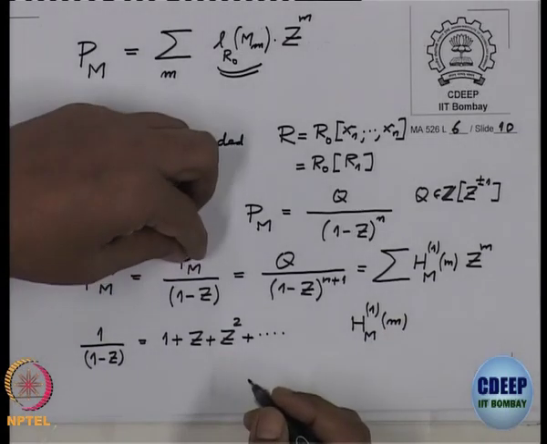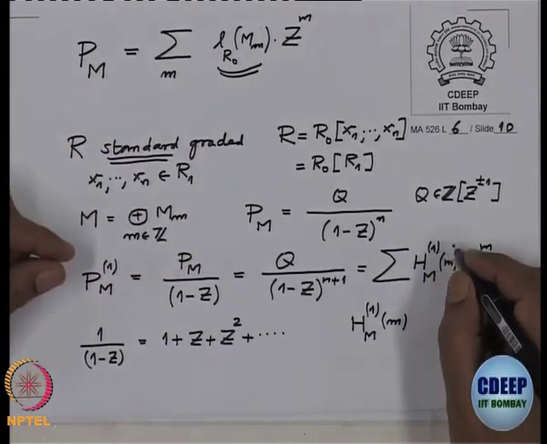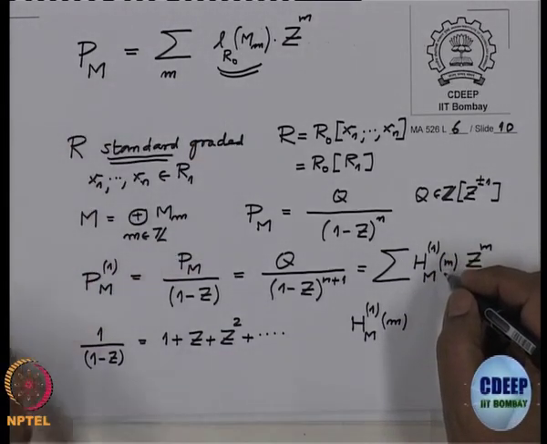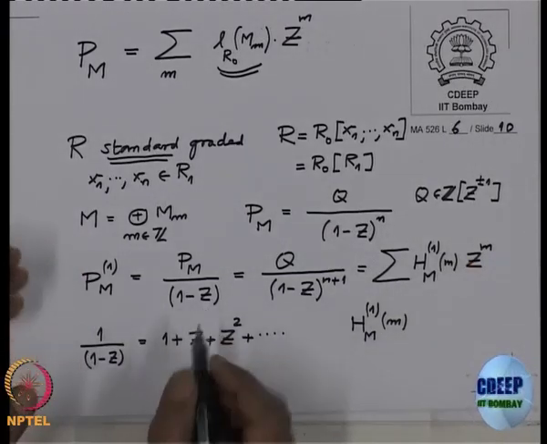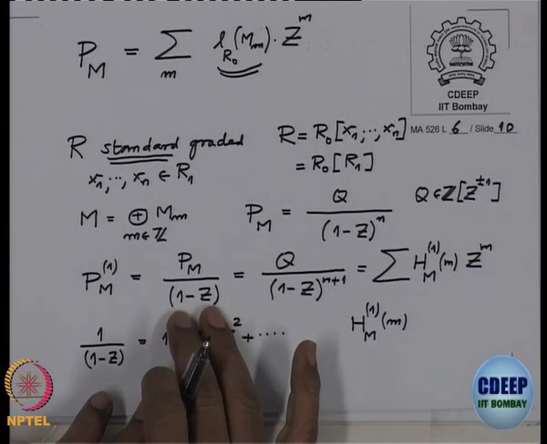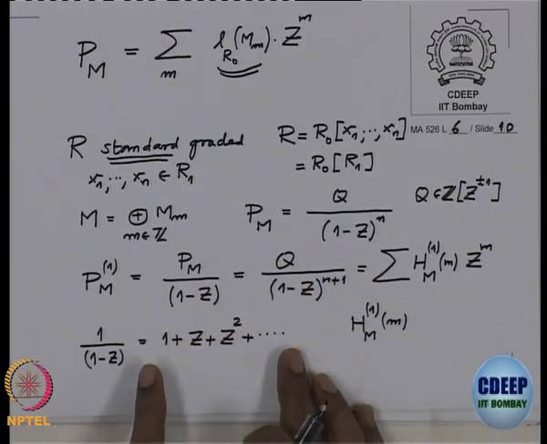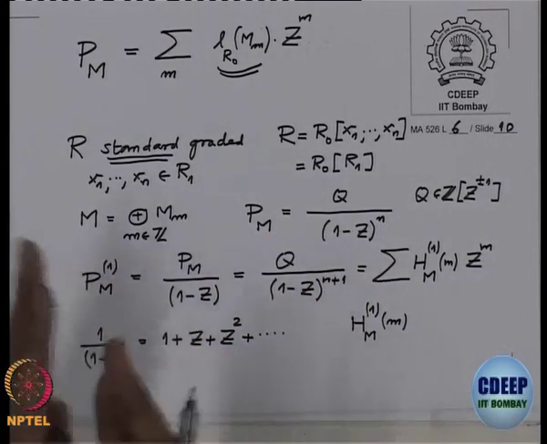See here, what was it originally? It was only the length or dimension, and here now it will get added up, because when I multiply by this power series, 1 over 1 minus Z, the terms will get added up.